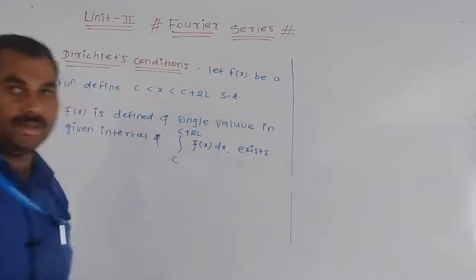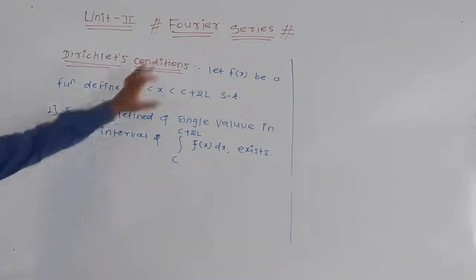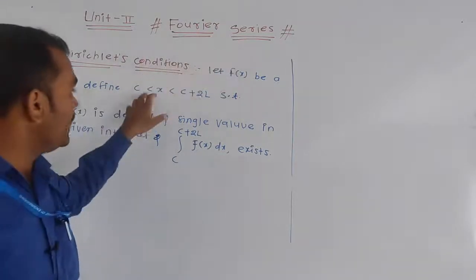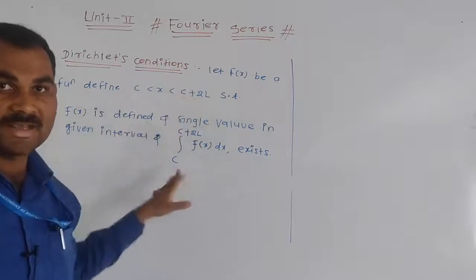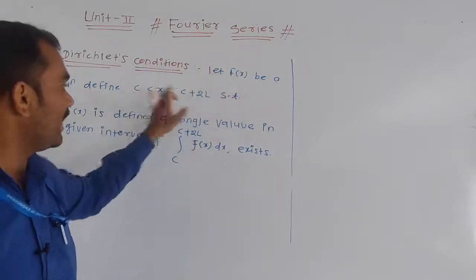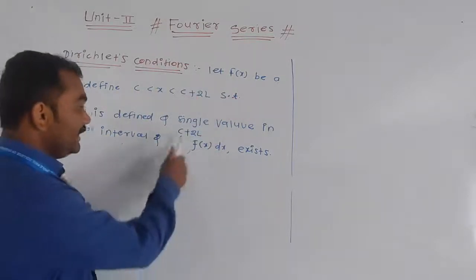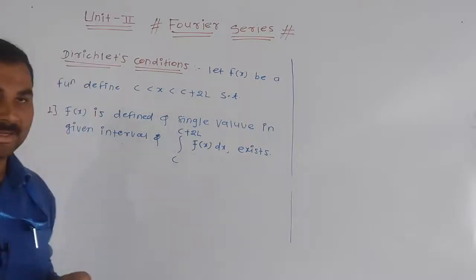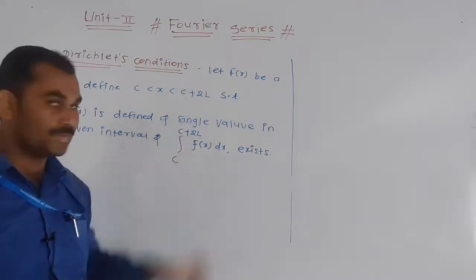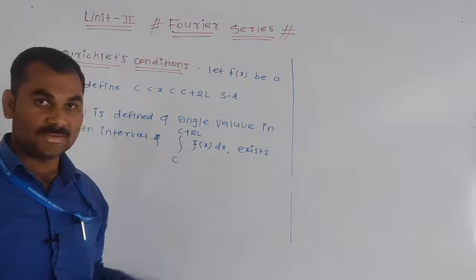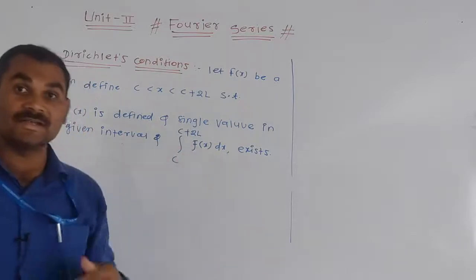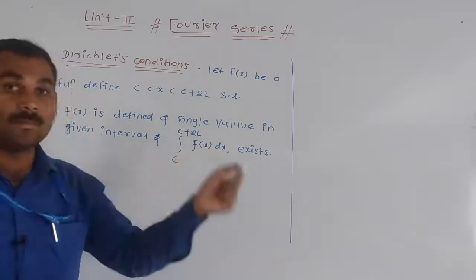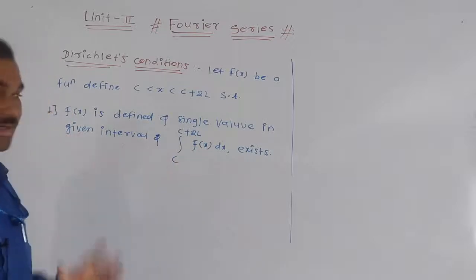This is your very important condition. This function is defined in this interval and this integration exists. The integral from c to c plus 2l of f of x into dx, the value of this integral exists, the value of this integral is finite. Okay, this is your first condition.